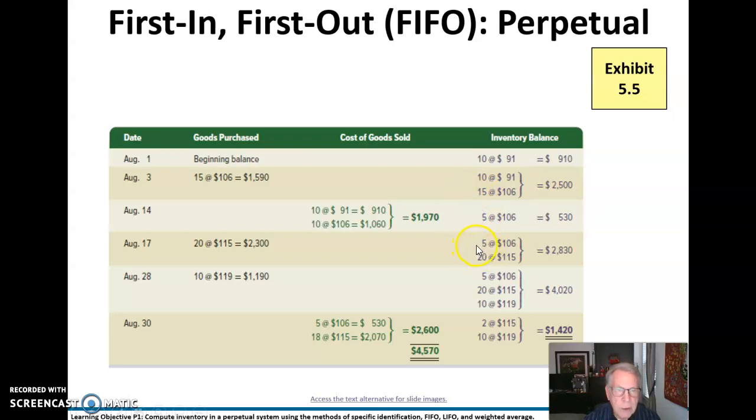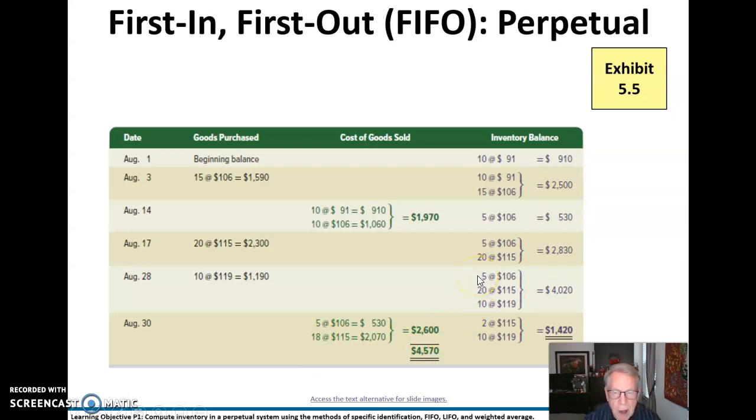Then next, we bring this row down to the next band here, add this purchase of 20 units. We're up to 2830. Then we're going to bring this row down, add this purchase. Now on August 30th, we sell 23 units. Where do we get them? We work from the top down.